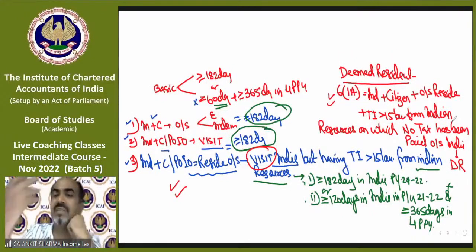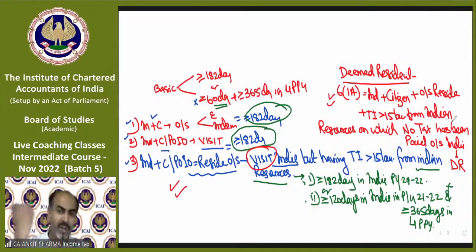There is no days condition. There is no coming into India condition. There is nothing. This is a fixed case. If any individual who is still a citizen of India in the previous year, who resides outside India and who is earning more than 15 lakh rupees from Indian resources on which he does not pay any tax outside India, we will call him deemed resident. So if you do not fall in the category of normal resident, and do not fall in the category of deemed resident, then you will be called a non-resident.